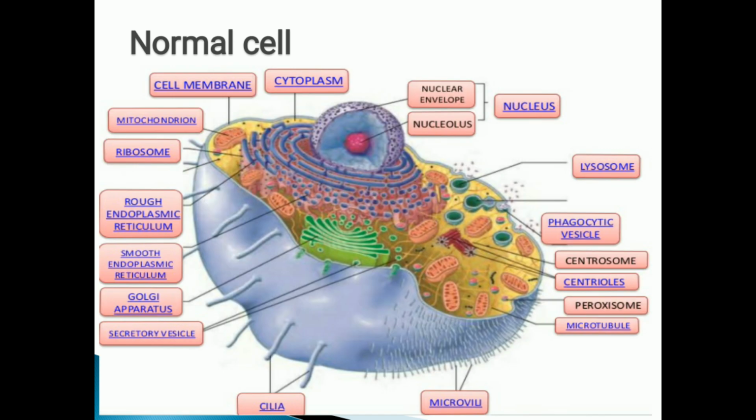Now you can see the schematic diagram in which you can see a structure of a normal cell. There is an outermost layer which is a cell membrane, which is made up of plasma cell and cell wall. So it is a barrier between the external environment and the inner cell. So what is the function of the cell membrane? It will maintain the shape and size of the cell, protect the internal contents, and maintain the homeostasis.